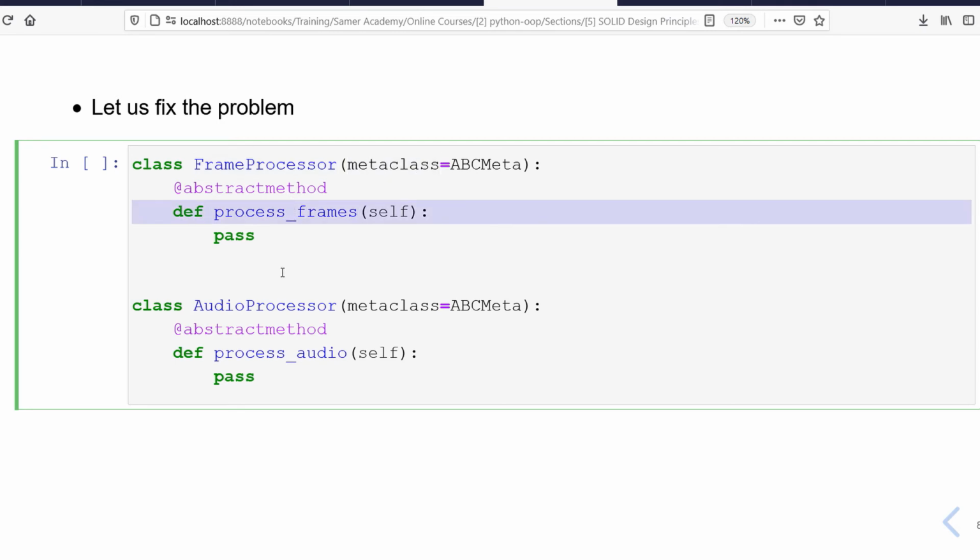And the same thing for audio processor. I have one class which has one abstract method, which is process audio.